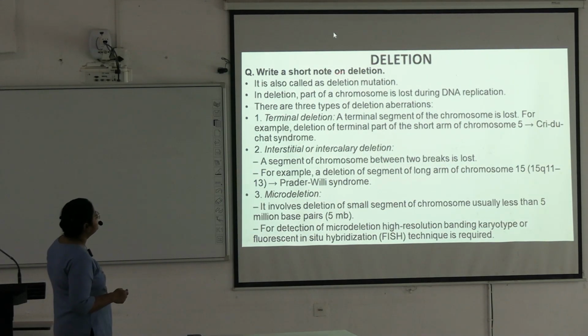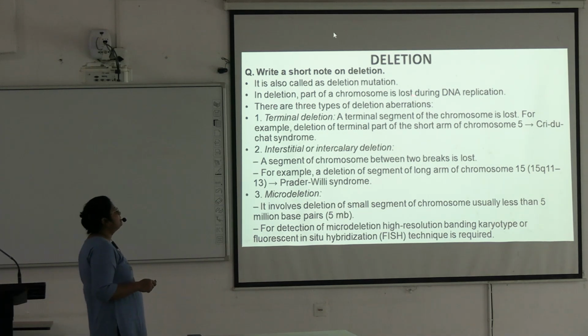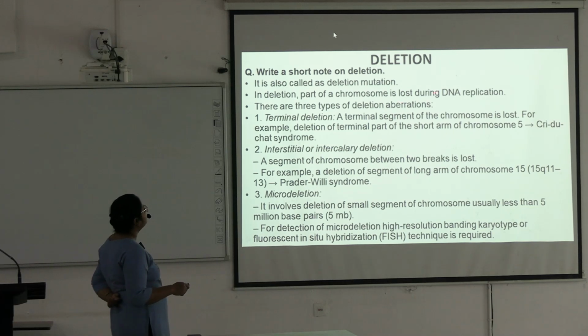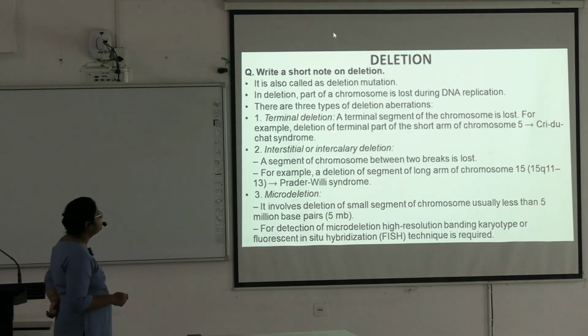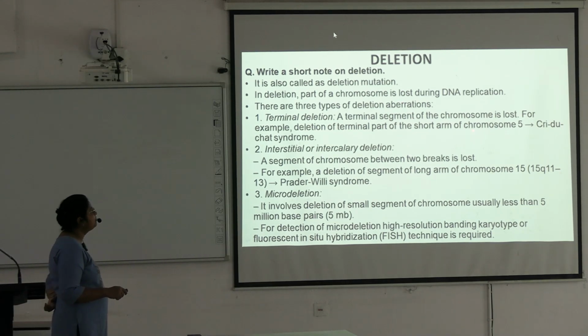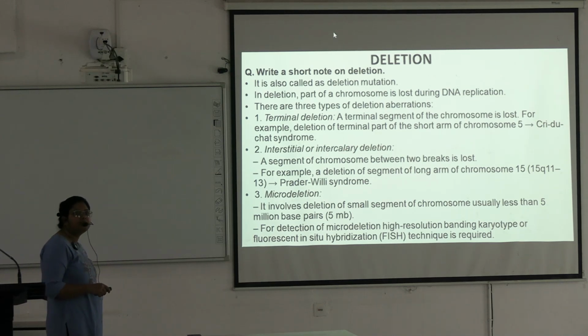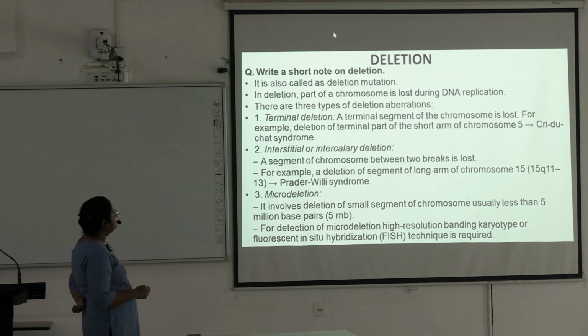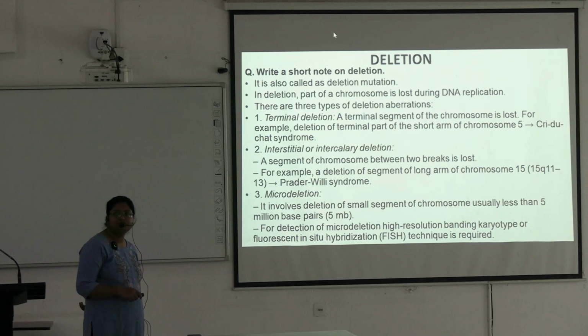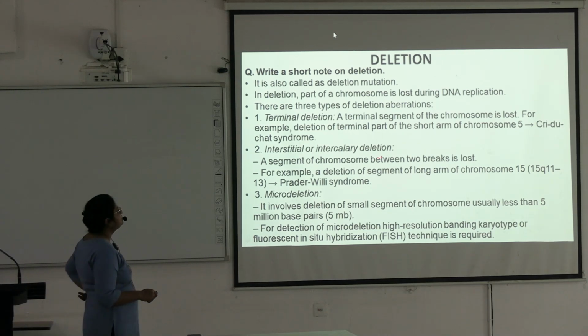It is also called deletion mutation. In deletion, part of a chromosome is lost during DNA replication. There are three types of deletion aberration. Terminal deletion: a terminal segment of the chromosome is lost. For example, deletion of the terminal part of the short arm of chromosome 5 will lead to Cri-du-chat syndrome. Okay, this is a very important example. Cri-du-chat syndrome is a very commonly given question. Okay, deletion of the short arm of chromosome 5.